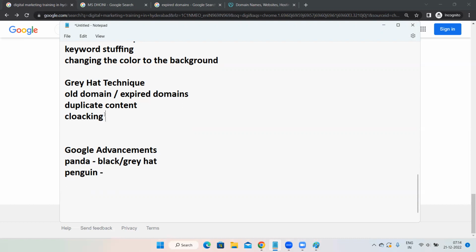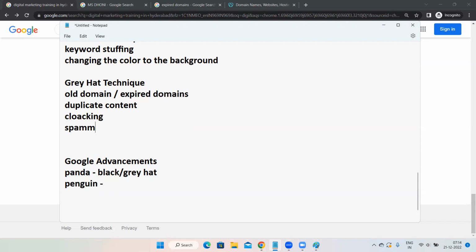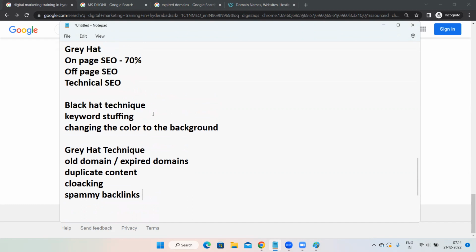Now here in gray hat techniques, Ravi, there is one more gray hat technique called spammy backlinks. Backlinks are again the concept of off-page SEO. That is the reason I have not mentioned it over here. Complete off-page SEO is about backlinks. So let us not go deeper into backlinks, because we are going to spend 3-4 days on off-page SEO, and there are around 14 to 15 backlink techniques. So lots of time we will be spending on backlinks, and we have lots of time to learn about them.